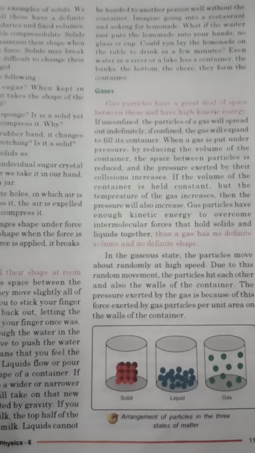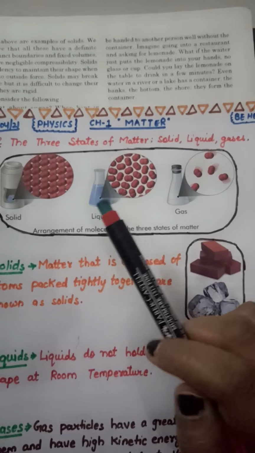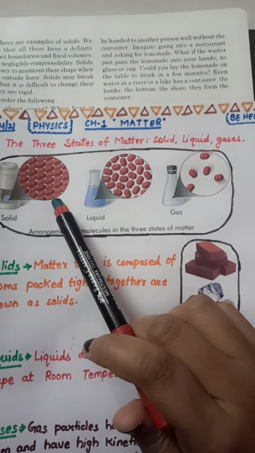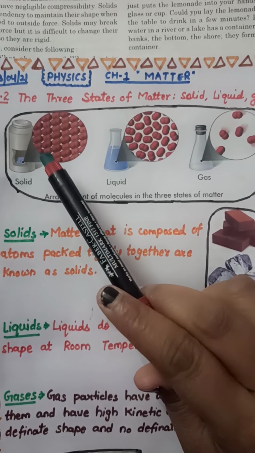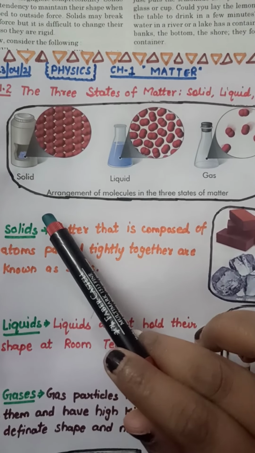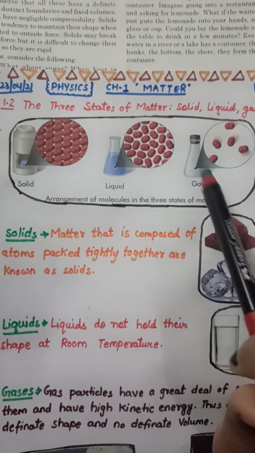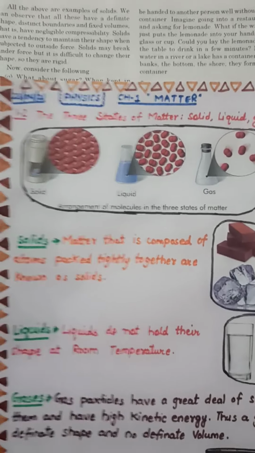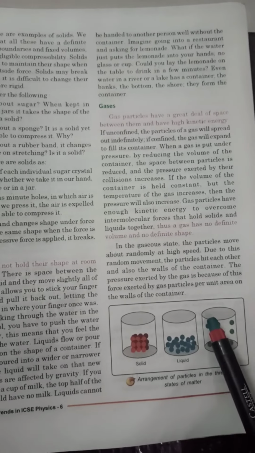So once again, students, let us see this arrangement of molecules in three states of matter. In solid, they are tightly packed, but it depends: a few things have more tightly packed atoms and a few things have a little bit less tightly packed atoms, okay. And in liquid, they are loosely packed, and in gas, they are very loosely packed, okay. So please read this point from page number 10, 1.2, to page number 11, okay.